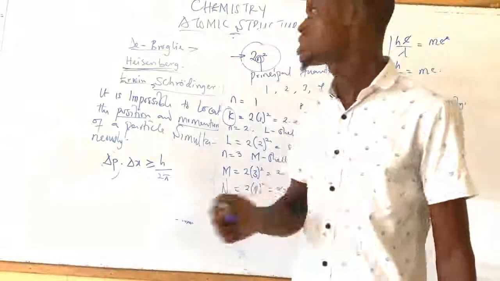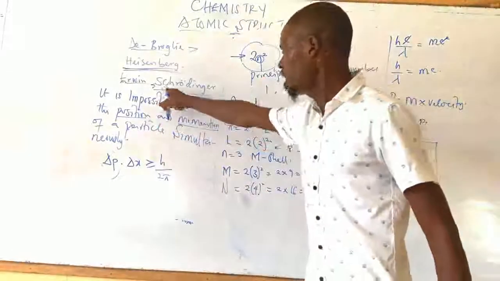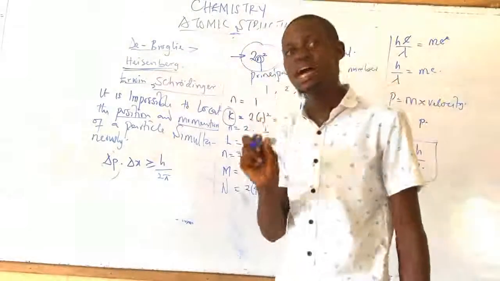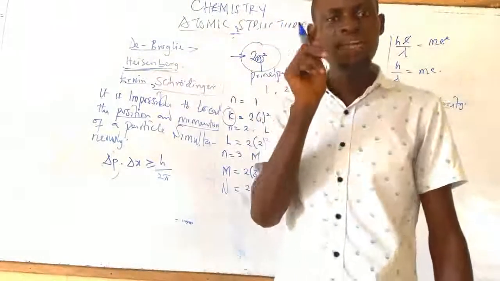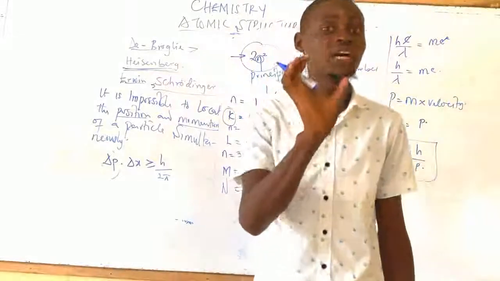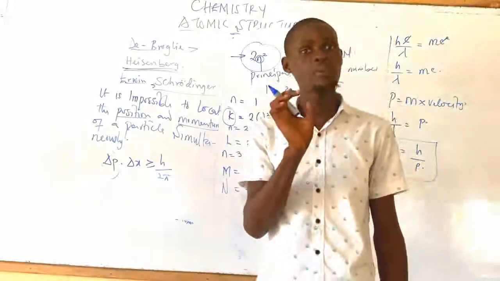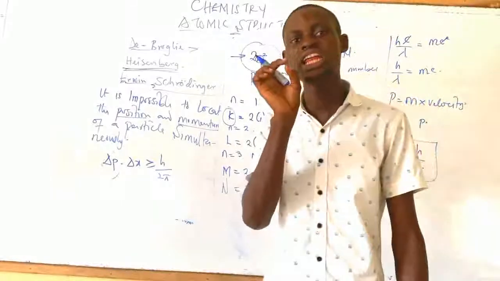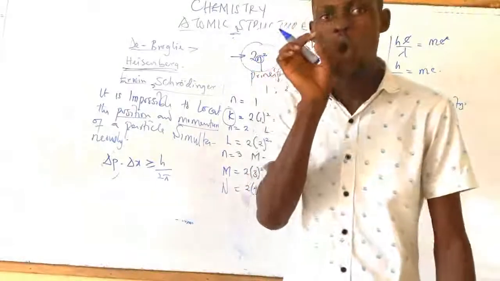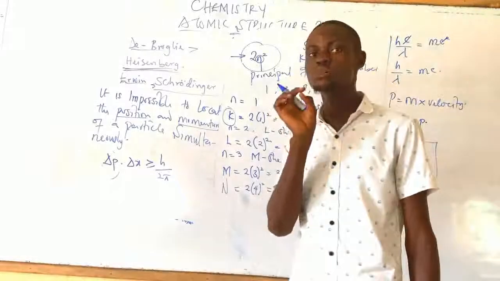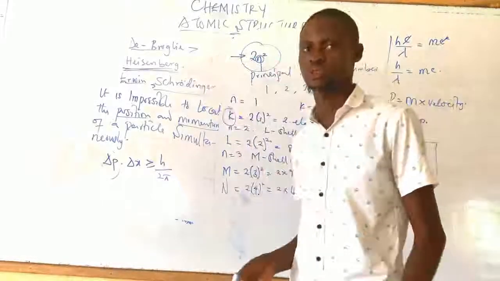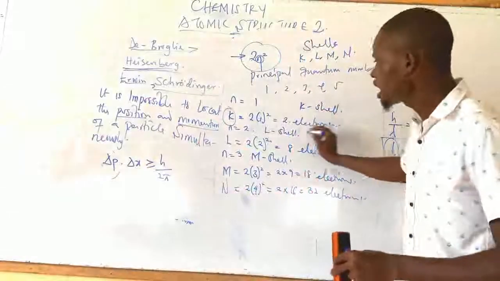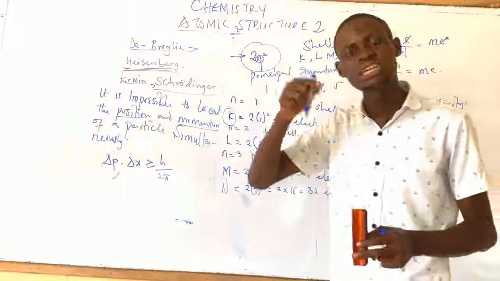Don't forget something. According to Erwin Schrödinger, it made us understand that a region with the maximum probability of locating an electron is known as an orbital. That means the region with maximum probability of locating an electron, we call it an orbital. It simply shows that each of these electrons can be found in an orbital.